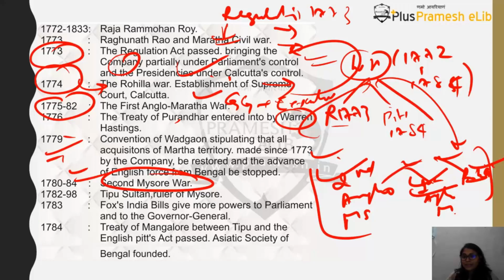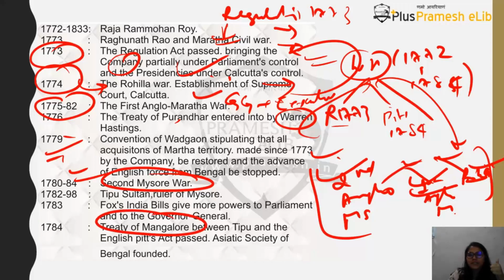But then why does the Second Anglo-Mysore War happen? Because the English actually tried to attack Mysore, but the Marathas and the Nizams did not help them. That is when Hyder Ali feels that he is being cheated, and therefore he also starts a war. So Hyder Ali starts the war, but he eventually dies, and then Tipu Sultan continues the Second Anglo-Mysore War. That is why you find the name of Tipu Sultan written here. The war was started by Hyder Ali, but he died, and therefore his son Tipu Sultan took the war forward. After this, you will find there is the Treaty of Mangalore.